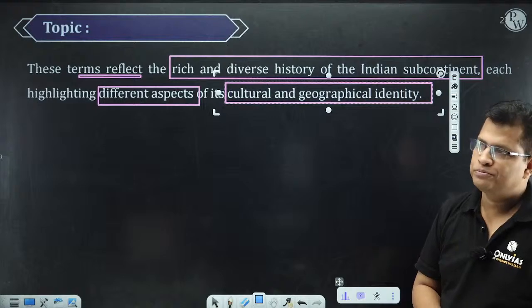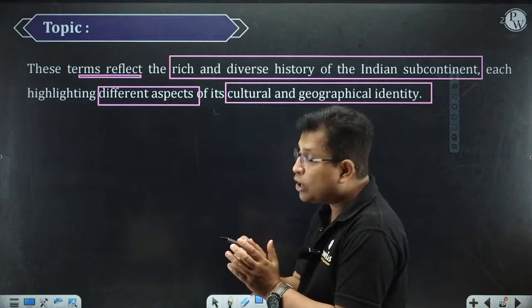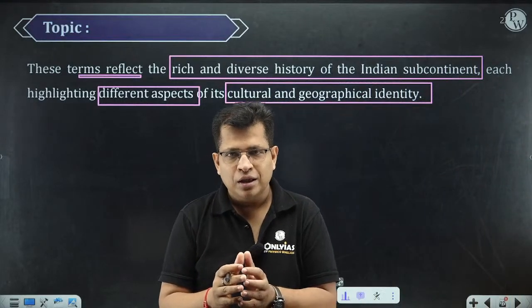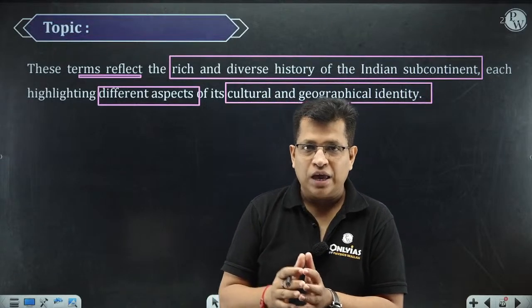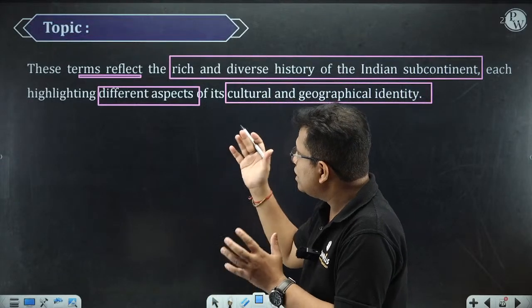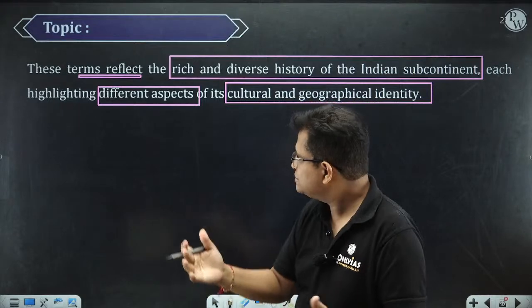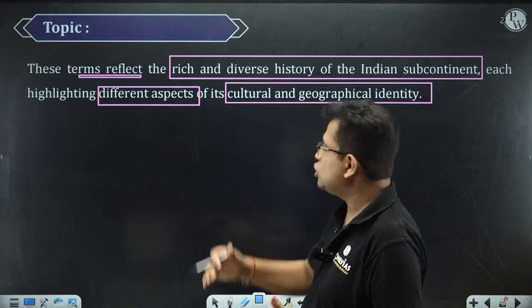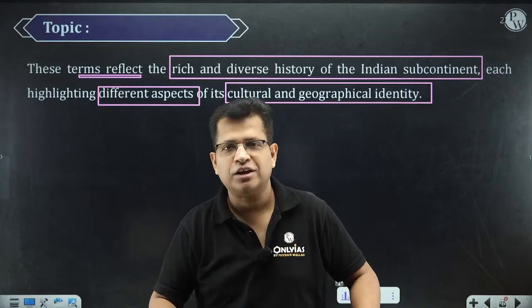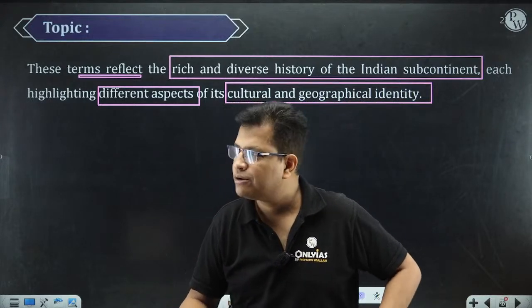So beautiful. Are you getting me? So what is the importance? These terms can be visualized as a reflection of the rich and diverse history of the Indian subcontinent, highlighting different aspects of the cultural and geographical identity of this territory. Is it okay with everyone?